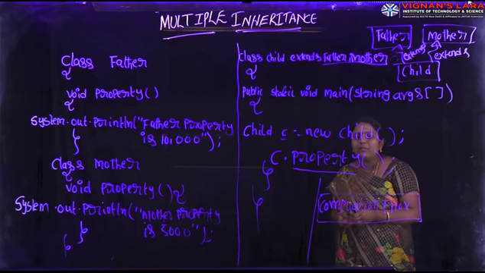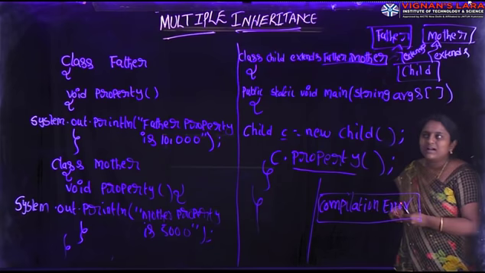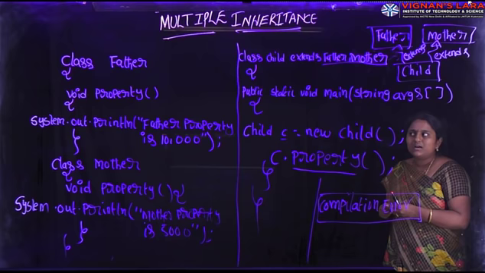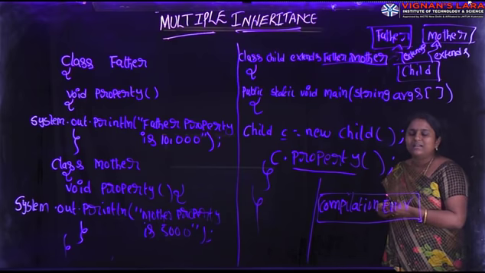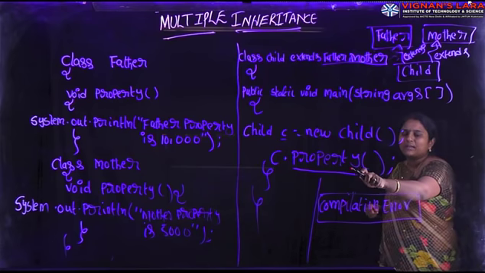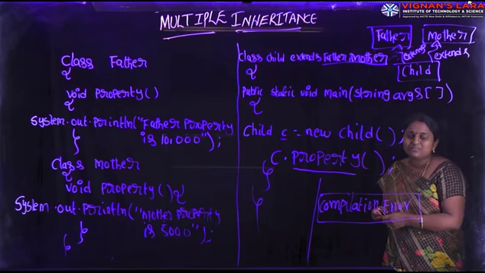The problem occurs when there is the same method in both the superclasses father and mother. That method name is property.